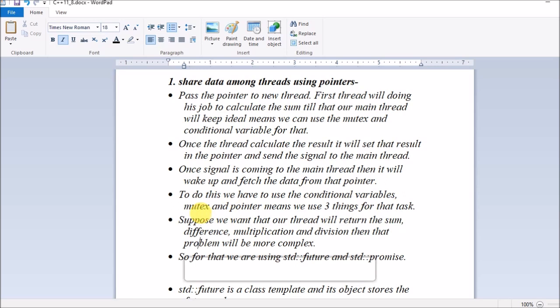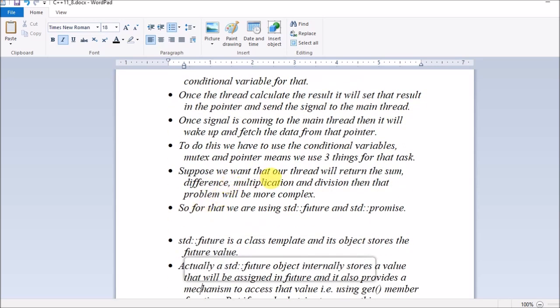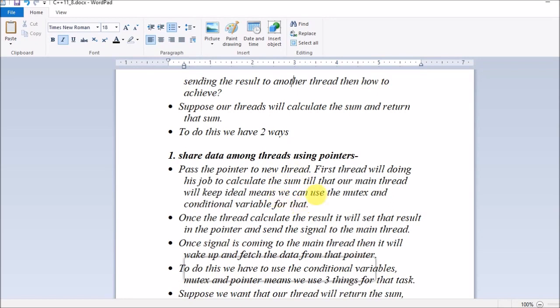So guys, what if we want to return the sum, difference, multiplication, division, many operations we need to do? This was a simple way using a mutex and condition variable, wherein we wanted the subthread to do the sum operation and return the result to the main thread. Until the subthread performs the sum operation, the main thread should keep on hold. Once the subthread completes its sum operation and returns the result, only then the main thread should wake up and collect the result from this pointer which was passed to the subthread. So this was only for returning the sum.